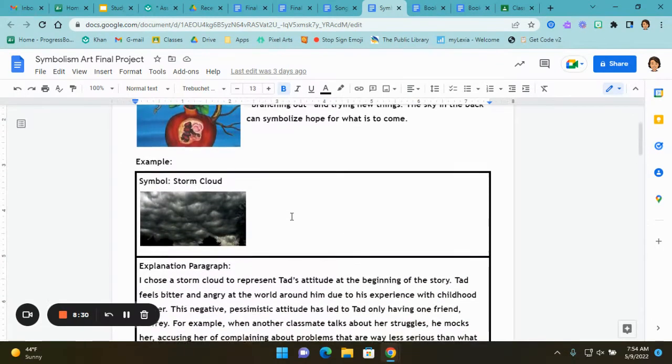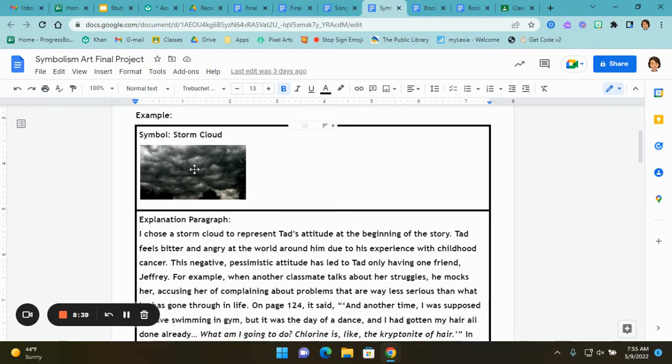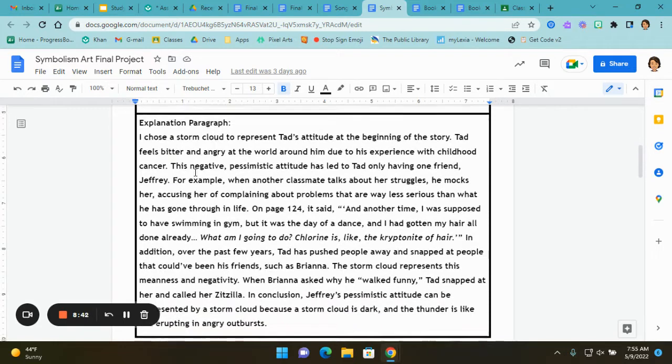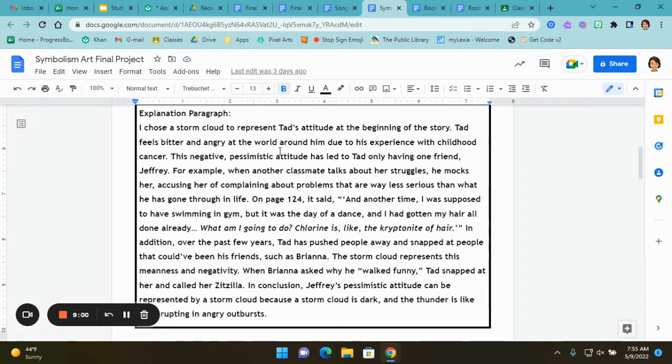So let's say I do a painting and there's some storm clouds in it. So for my writing part of it, I would put symbol: storm cloud. And here's my explanation paragraph for the storm cloud. This one's about, not Drums, Girls, but After Ever After. So I said, I chose a storm cloud to represent Tad's attitude at the beginning of the story. Tad feels bitter and angry at the world around him due to his experience with childhood cancer. This negative, pessimistic attitude has led to Tad having only one friend, Jeffrey. For example, when another classmate talks about her struggles, he mocks her, accusing her of complaining about problems that are way less serious than what he has gone through in life.